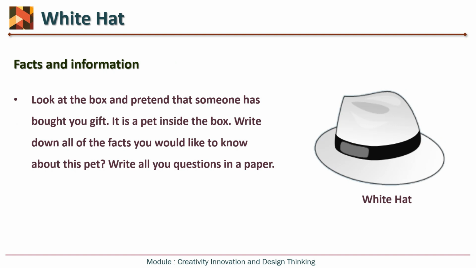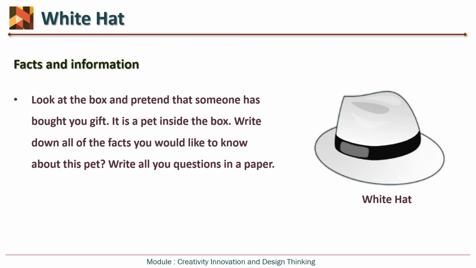Okay, then I will do that. If somebody is not telling me what is inside, then by the size of the box I will establish the fact that with such a small box, certain animals cannot be inside.